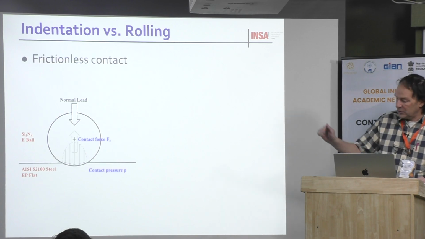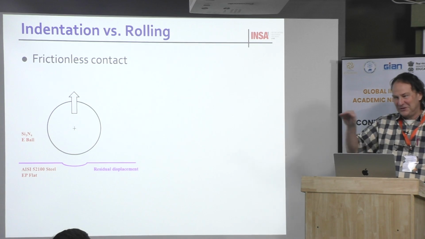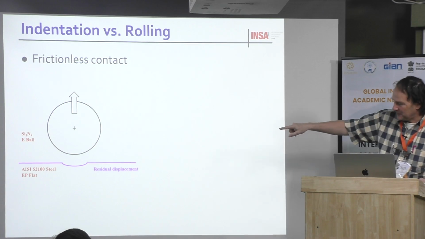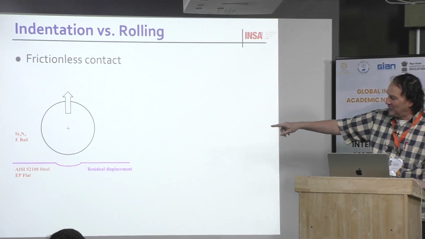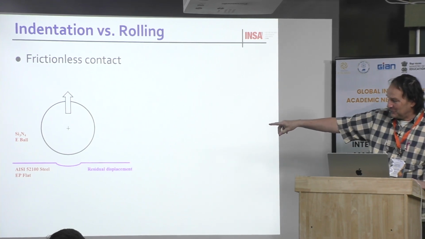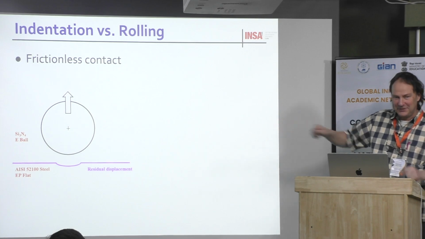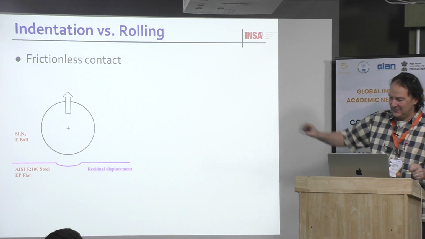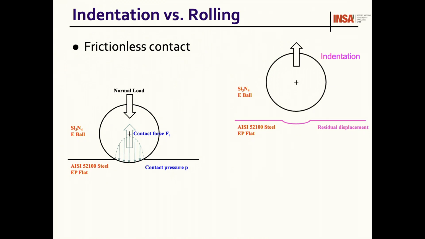Okay, then you load and you unload. You can see the print. This is very schematic. In fact, there is no peak. It's very rounded. And as we discussed last evening, the size of the imprint is not the size of the contact area. It should be larger. But this is a schematic view. Okay, and now what happens if you have rolling contact?